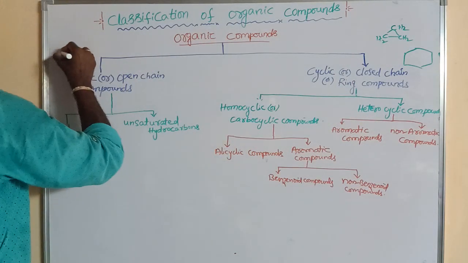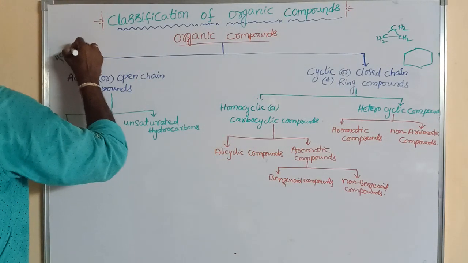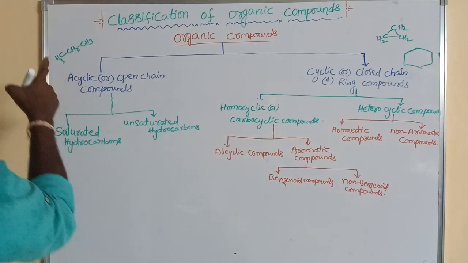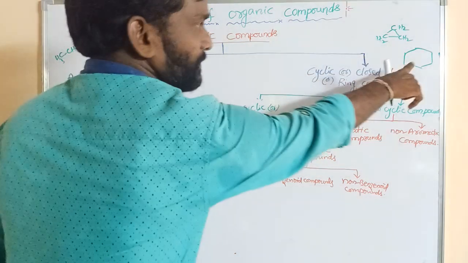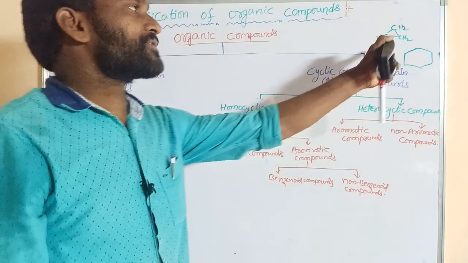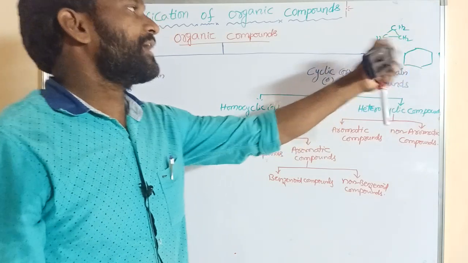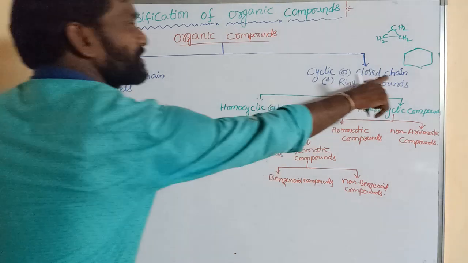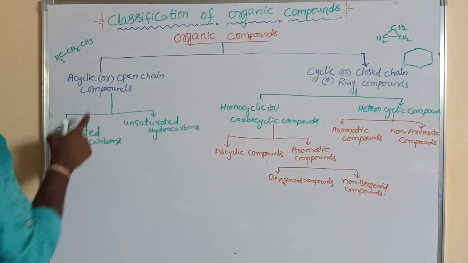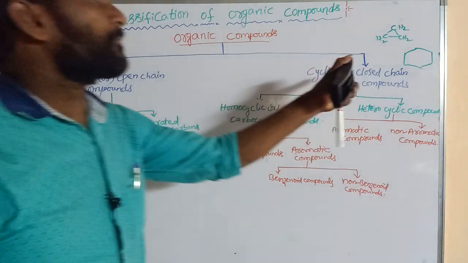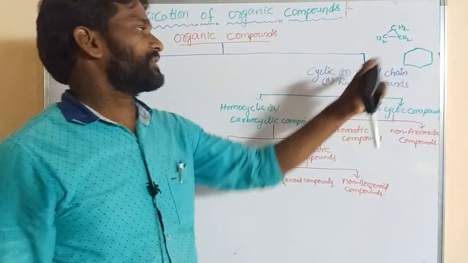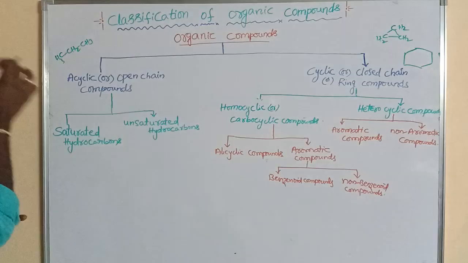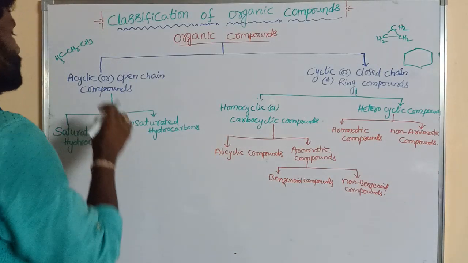For example, CH3, CH2, CH3 is a non-cyclic compound. It is not a closed system. Compounds containing a closed ring are said to be cyclic. Otherwise, they are said to be acyclic or open chain. Cyclic compounds have closed rings or closed chains, and non-cyclic compounds are said to be acyclic or open chain compounds.